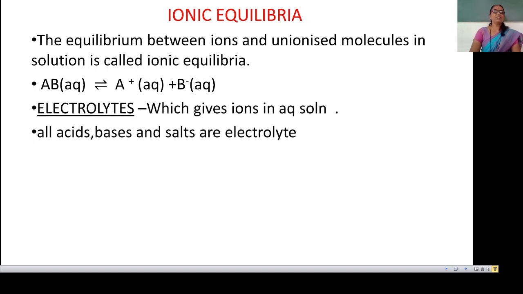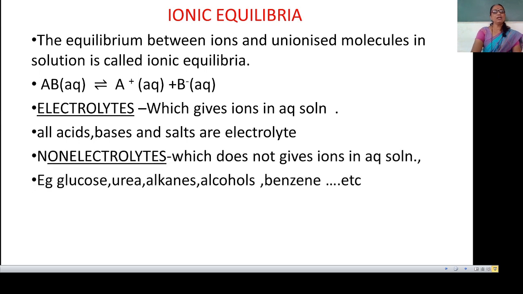Then some concepts in this ionic equilibria are the electrolytes. First, what is meant by electrolytes? Substances which give ions in aqueous solution are called electrolytes. And which are the electrolytes? All acids, bases and salts act as electrolytes because all aqueous acids, aqueous bases and salts give ions in the aqueous solution. And electrolytes are good conductors because they give ions in aqueous solution.